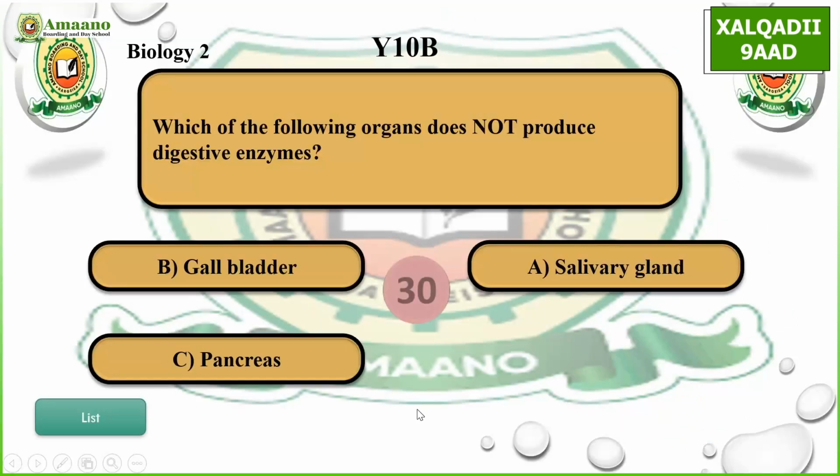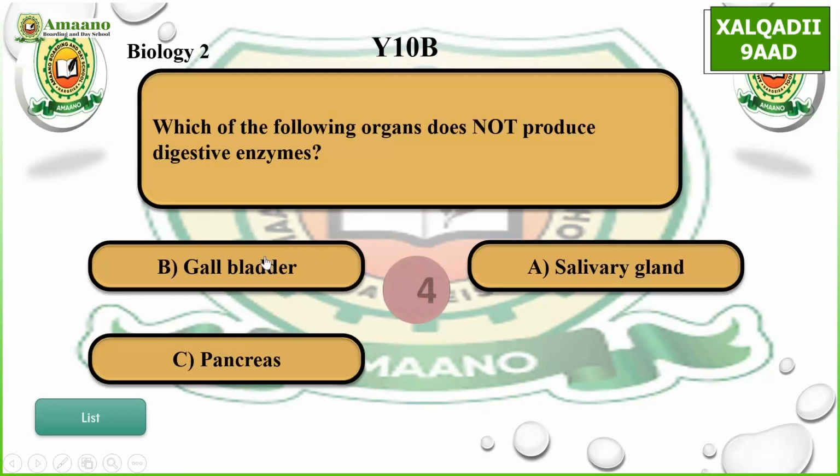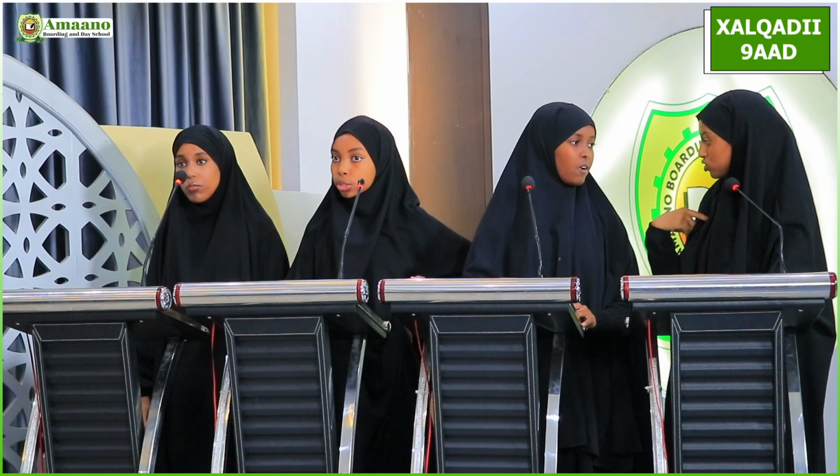Back to the boys, choose a question. Biology 2. Which of the following organs does not produce digestive enzymes? A, salivary gland, B, gallbladder, C, pancreas. B. B, gallbladder. Correct.